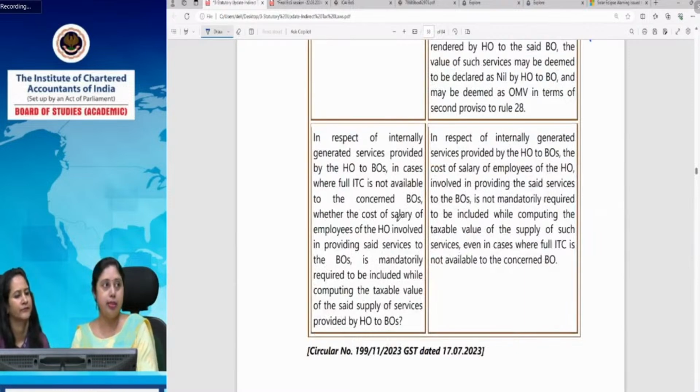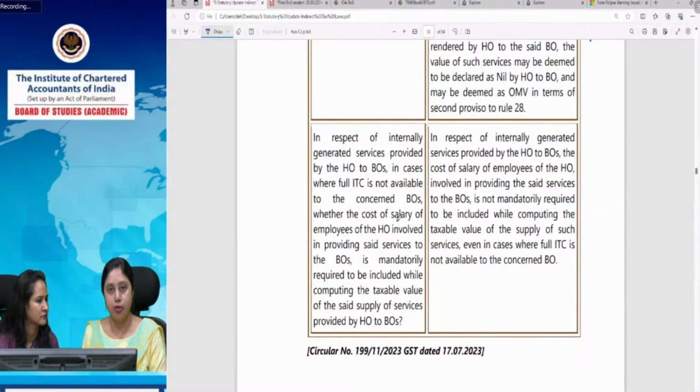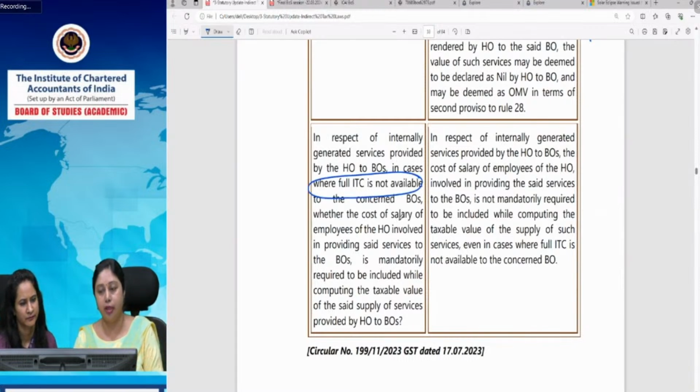Now, next is the case of internally generated services provided by HO to branch office. The same head office is providing certain services to the branch office and is issuing an invoice. But now the case is that full ITC is not available. So they are not falling under the second proviso to Rule 28. Instead, they are not eligible for full ITC.